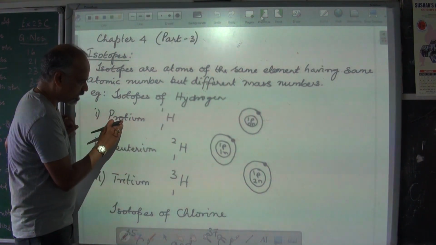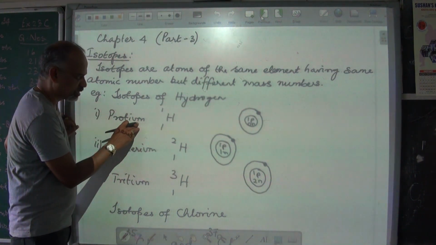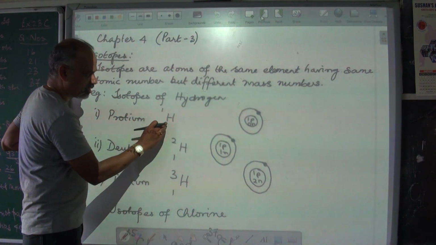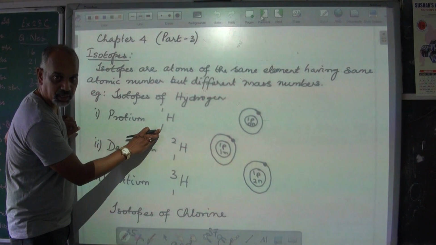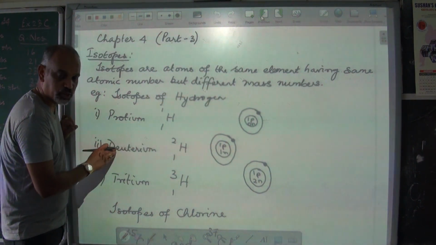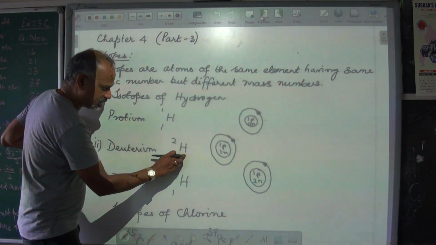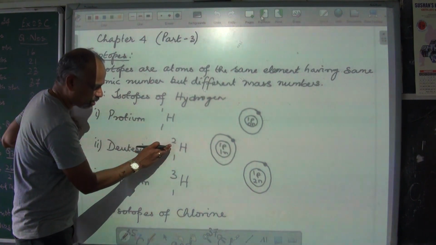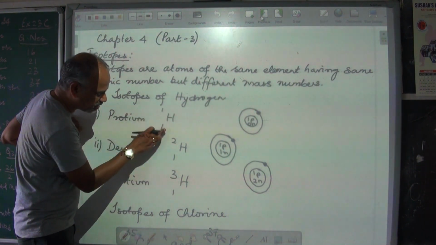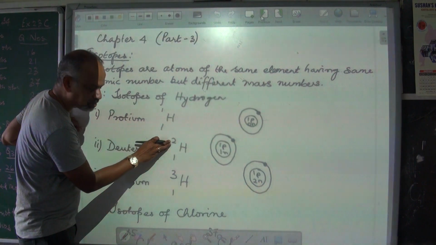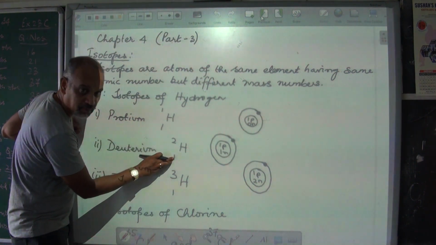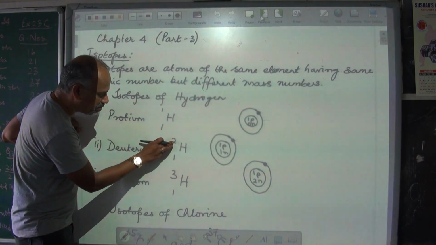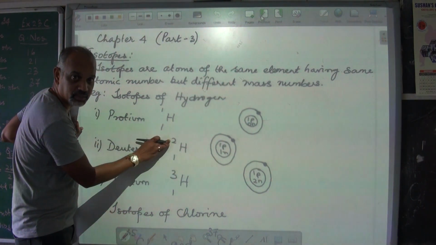The first isotope, that is called protium, is represented like this. H is hydrogen, 1 is the mass number, 1 is the atomic number. Second one is deuterium. Again, it's an atom of hydrogen having mass number 2. Look at the difference. This has mass number 1, this is mass number 2. Here the atomic number is 1, here also atomic number is 1. Atomic number is same. The mass number has changed.